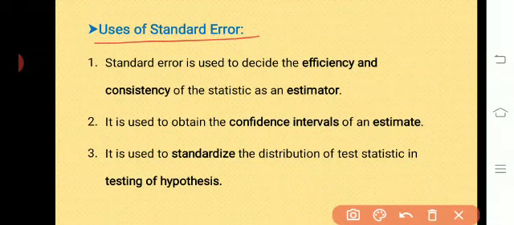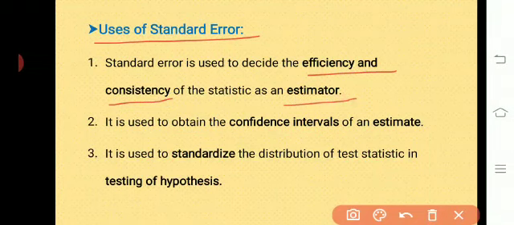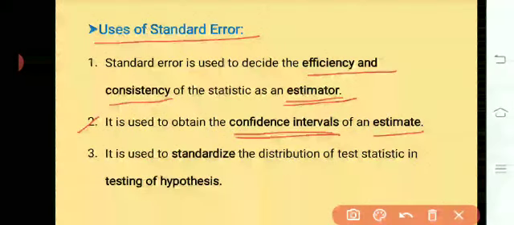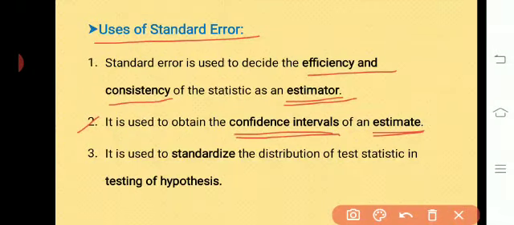The first use is standard error is used to decide the efficiency and consistency of the statistic as an estimator. In detail, we are going to study afterwards what is meant by estimator. Then second use, it is used to obtain the confidence intervals of an estimate. What is meant by confidence interval or estimate, that also we are studying in detail.